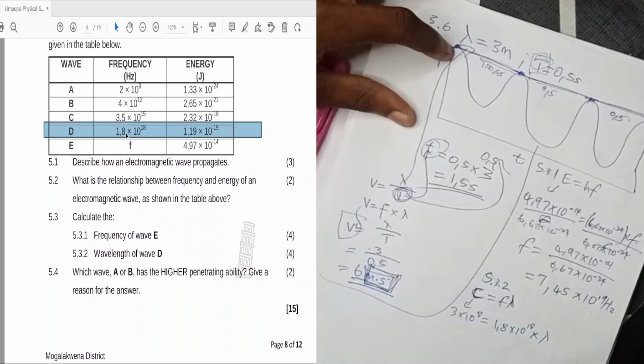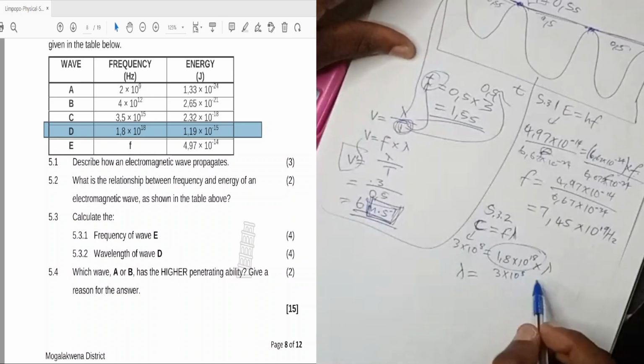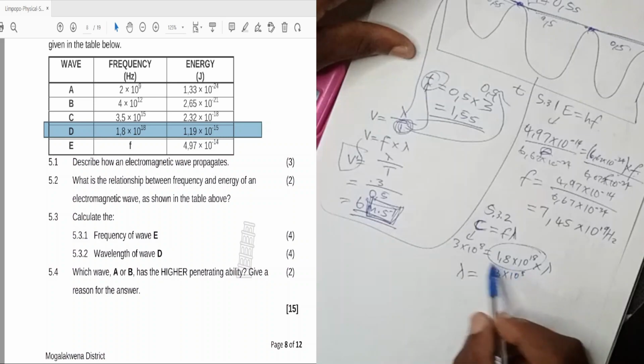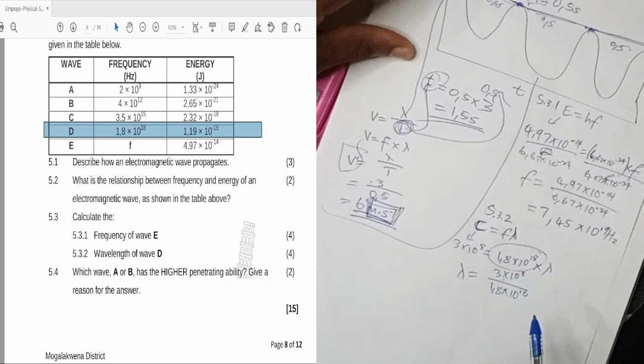We don't know the wavelength, it is the one we are calculating. Then we divide both sides by this value. Then wavelength is equal to 3 times 10 to the power 8 divided by 1,8 times 10 to the power 18.